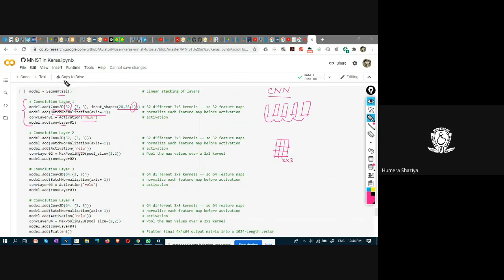All the concepts, theoretically, whatever we have learned so far, we are putting it into practice now. This is the first convolutional layer having 32 filters of 3 by 3 size and a batch normalization applied to it, and then the activation ReLU function. Convolutional layer 2 again has 32 different filters of size 3 by 3.